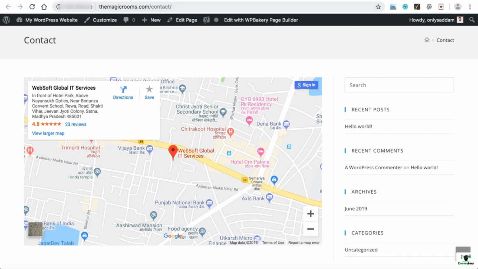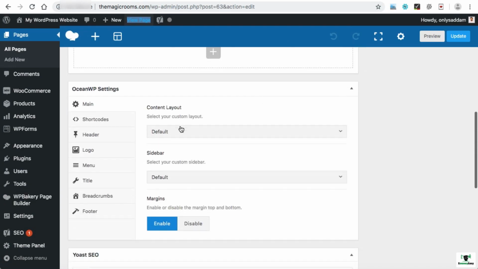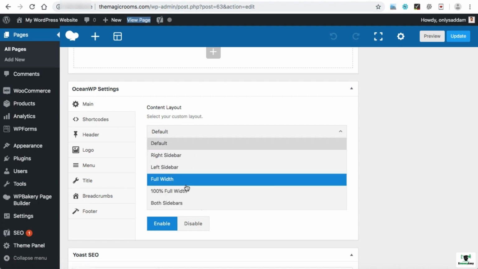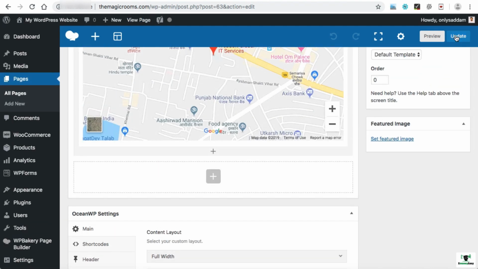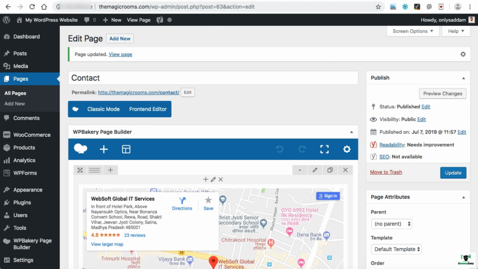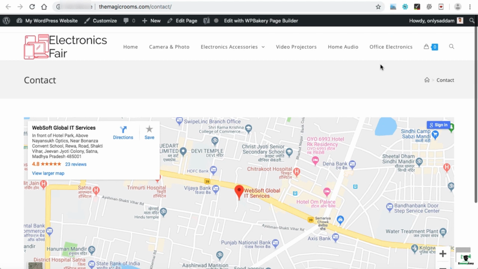So let's go back to the contact backend page once again. From the bottom, under this main area content layout, we can set it as full width and then update. Now let's refresh our contact page once again. Here we go. So the sidebar has been removed.